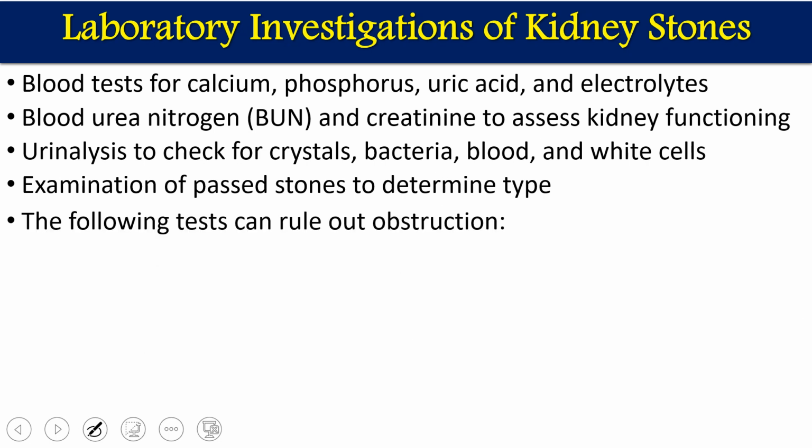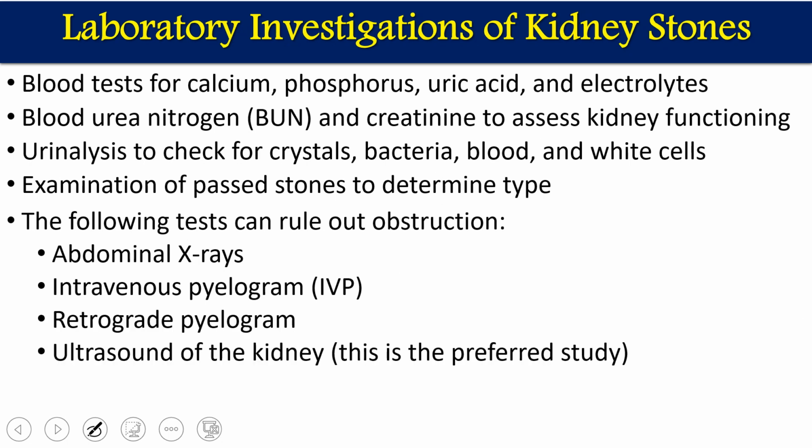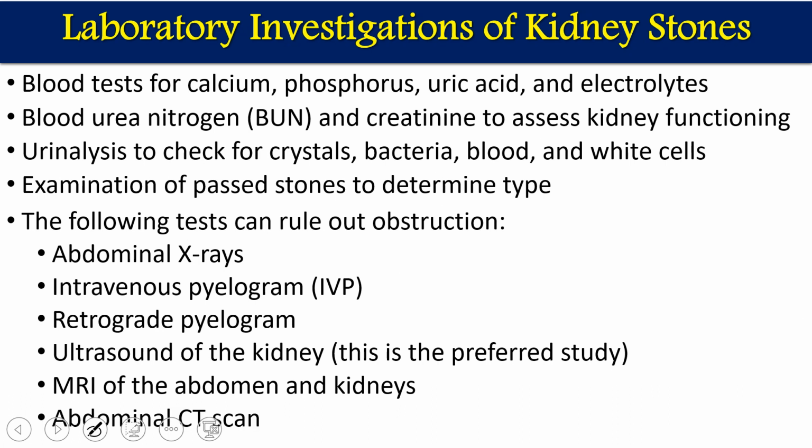The following tests can rule out obstructions: an abdominal X-ray, by which we can find out if obstruction is there or not. Then intravenous pyelogram, retrograde pyelograms, ultrasound of the kidney, MRI of the abdomen and kidney, and CT scan. So these are the different tests which can show any kind of obstruction in the urine route.